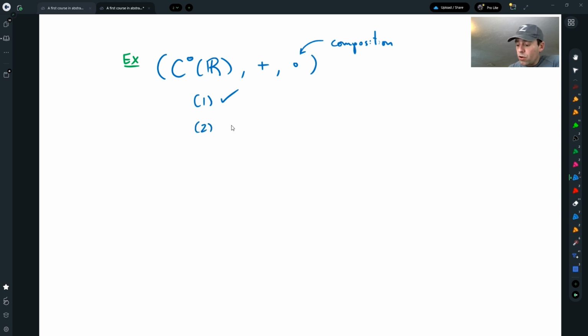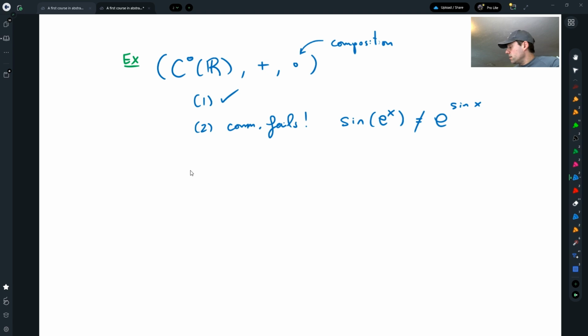And 2 is not satisfied because the composition is not commutative. So 2, commutativity, for example, fails because sine of e to the x is not the same as e to the sine of x, for instance. So it is not a commutative ring in that sense. And there are other problems with this thing, so it does not satisfy 1 through 3.